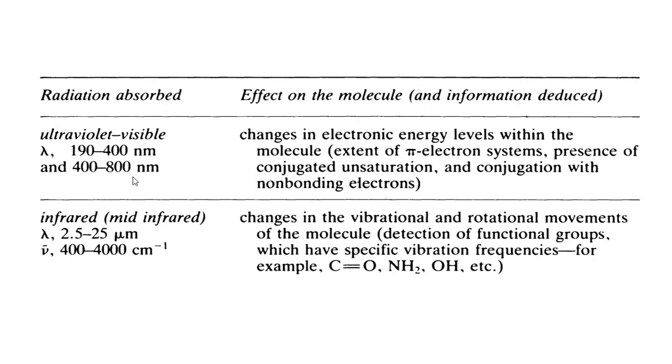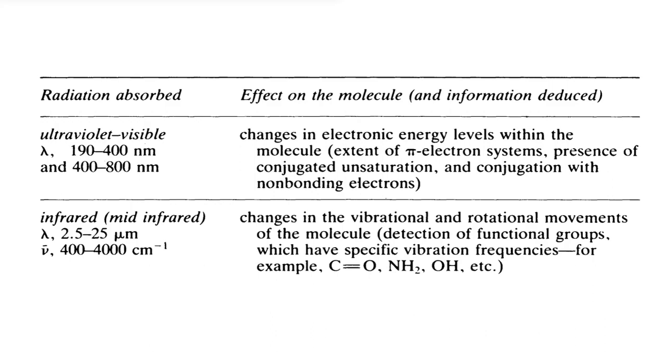If the radiation within this region is absorbed by the molecule, changes in the electronic energy levels take place and give some information about the extent of pi electron system, presence of conjugated unsaturation, that means if unsaturation is present or not, such as butadiene, hexatriene, etc. And conjugation with the non-bonding electron, if this non-bonding system, such as carbonyl group, is present with a pi electron system, thereby if there is conjugation, such conjugation with non-bonding electrons can be identified using UV visible spectroscopy.